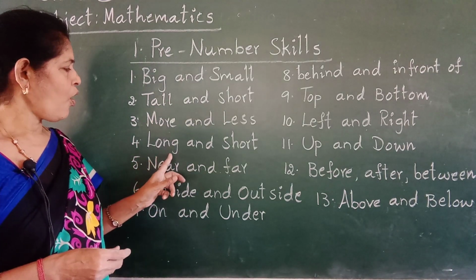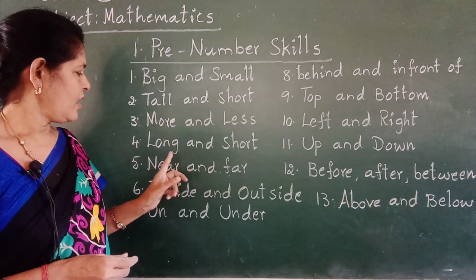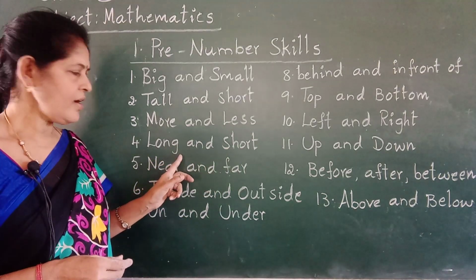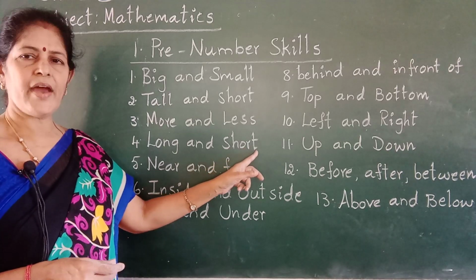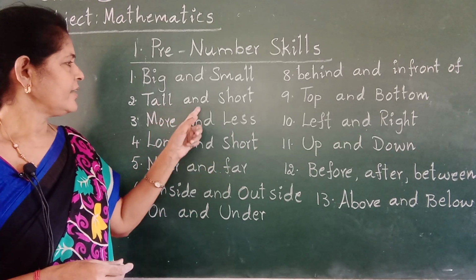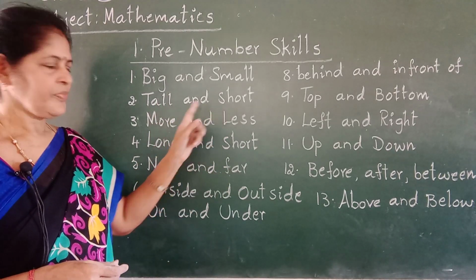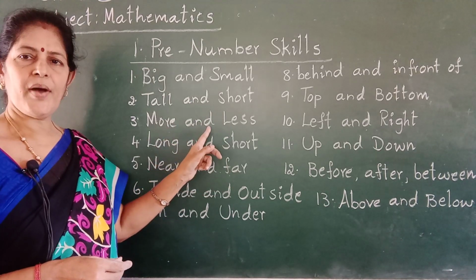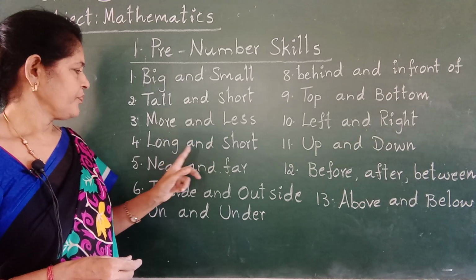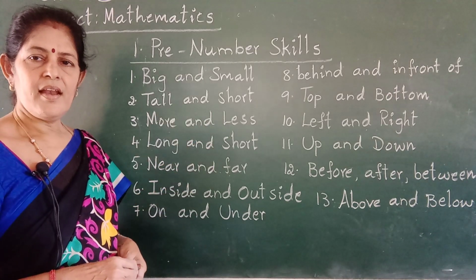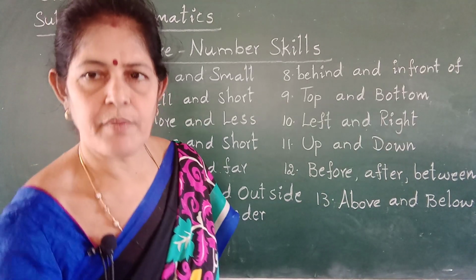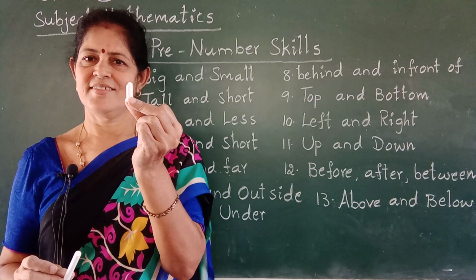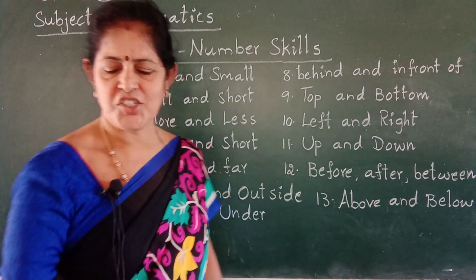Next one. Long and short. L-O-N-G, long, and S-H-O-R-T, short. Here, depending upon the height. Here, depending upon the length. Here, depending upon the quantity. Long pencil, short pencil. Long chalk, short chalk. Long frock, short frock.